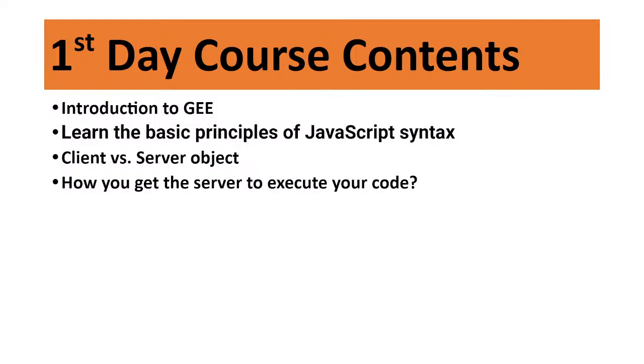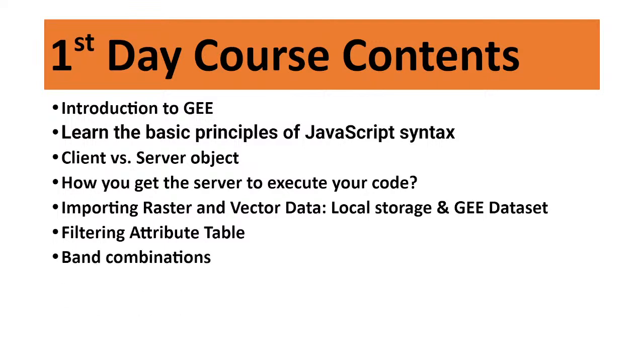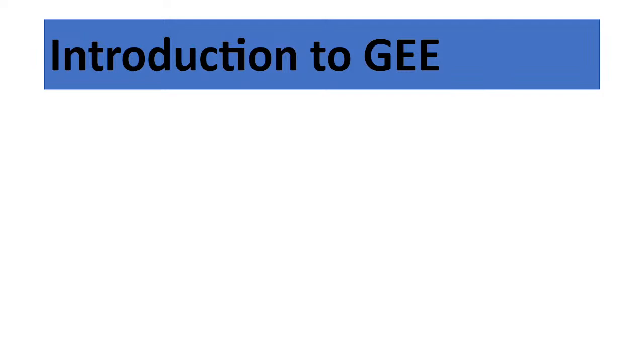And then how to get the server to execute your code, and then importing raster and vector data from local storage as well as from the Google Earth Engine dataset. Then how we can easily filter the attribute table, mainly the shapefile attribute table. Then combination: how you can easily import, filter, reduce, clip, and display the data in the Google Earth Engine platform.